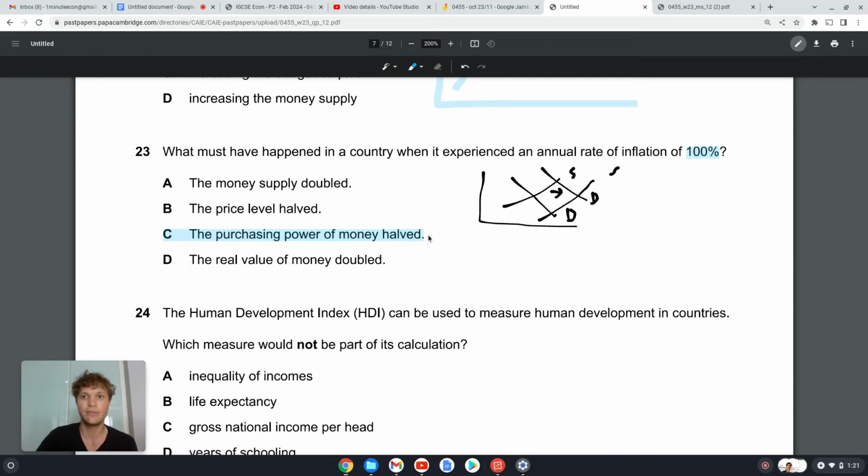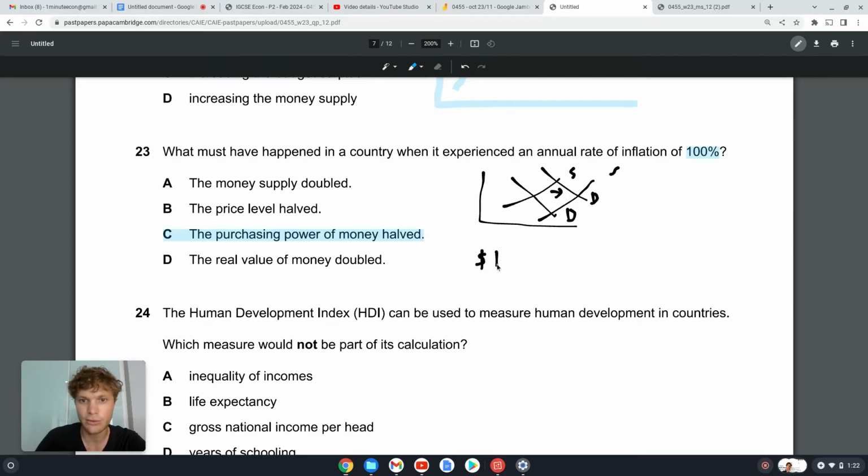Yeah, if everything got 100% more expensive, so doubled in price, then the value of our money, that means how many goods we can buy with our money, literally decreased by half. Okay, so D, the real value of money doubled. No, the real value of money didn't double. The real value of money halved. Okay, so I'll quickly show you like this.